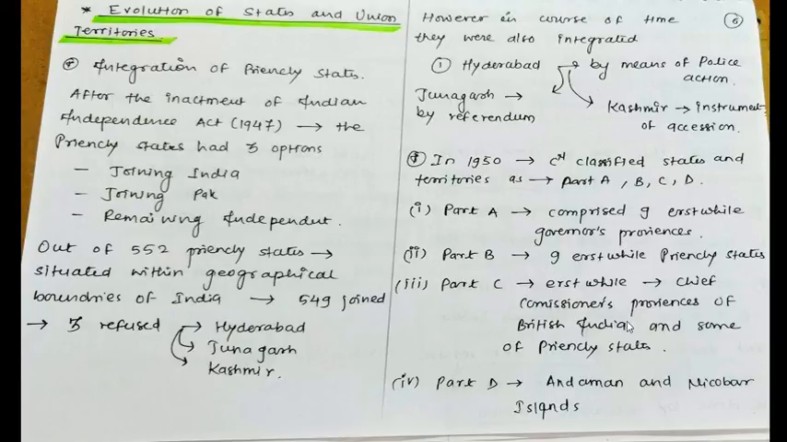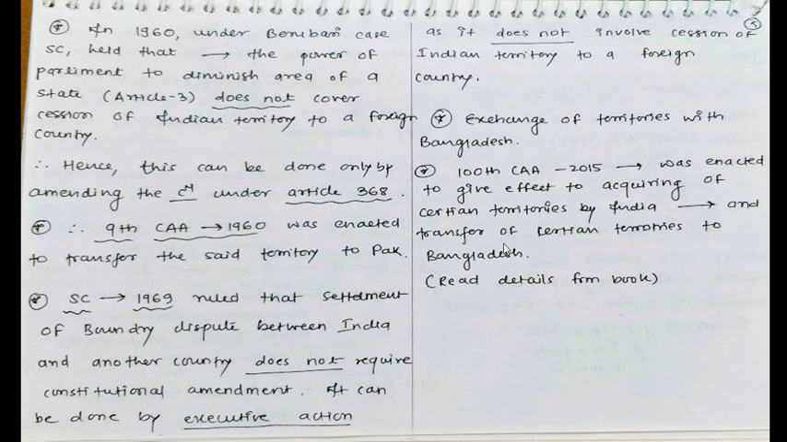Part C had chief commissioner's provinces. See, these governor's provinces and princely states were all divisions made by the Britishers, and that was continued. Part C contained commissioner's provinces of British India and some of the princely states, and Part D comprised the Andaman and Nicobar Islands. So this is how the division was made in 1950.